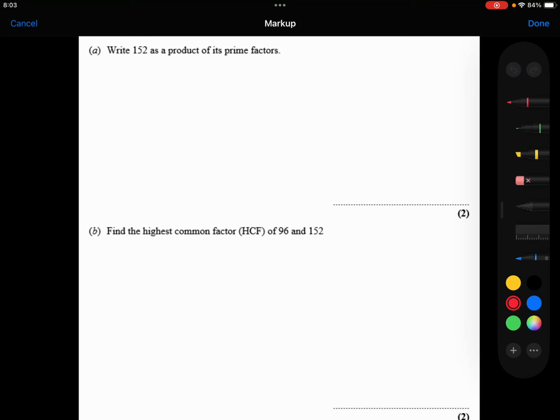Write 152 as a product of its prime factors. The way most people would do this question is they would use a factor tree. So I'm looking for factors of 152, two numbers that are going to multiply together to make 152. Well, an easy, obvious one here is 2. 2 times 76 is 152. If you're not sure where the 76 came from, I've just done 152 divided by 2.